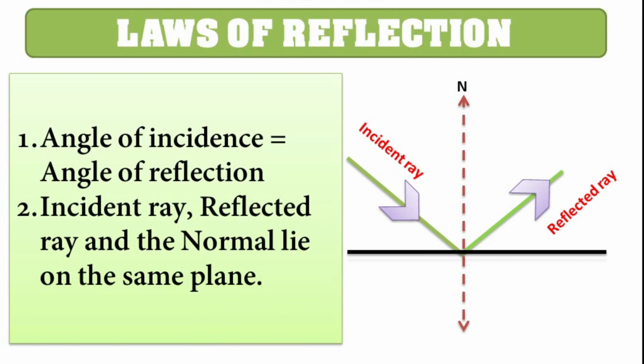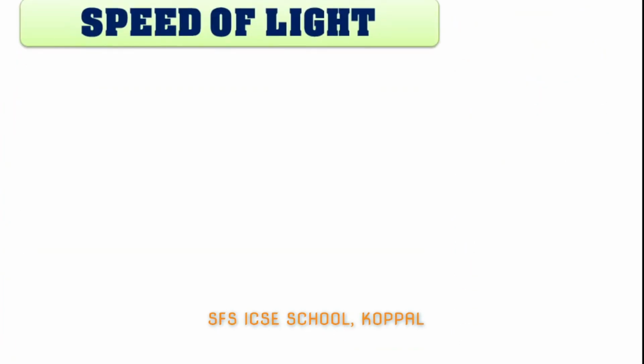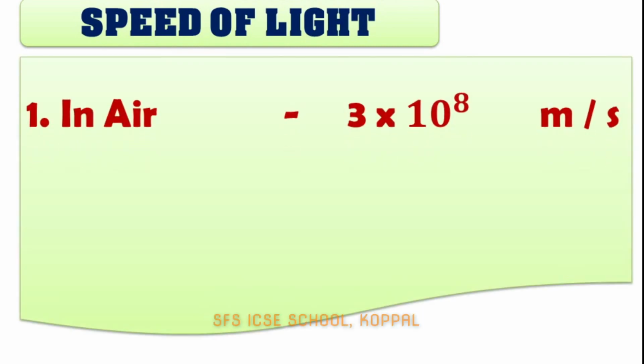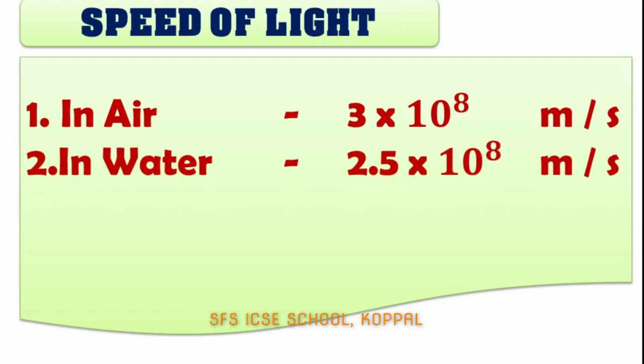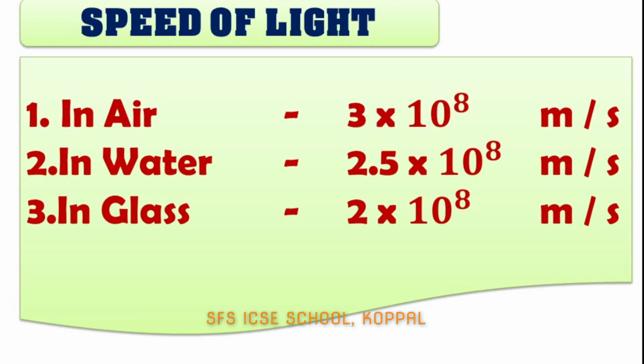And we know speed of light is different in different medium. Light travels in air or vacuum with its maximum speed, that is equal to 3 into 10 raised to power 8 meter per second. Here medium is air or vacuum. Speed of light in water is lesser than that in air, that is 2.5 into 10 raised to power 8 meter per second. Here medium is water. And speed of light in glass is 2 into 10 raised to power 8 meter per second. Here medium is glass.